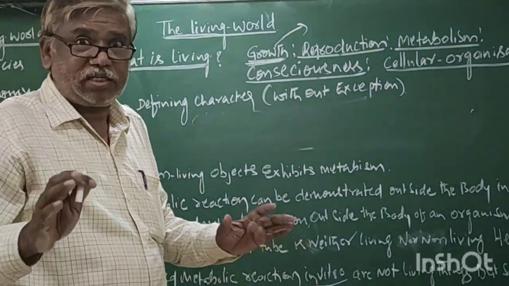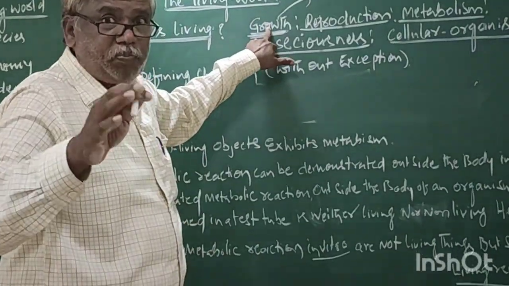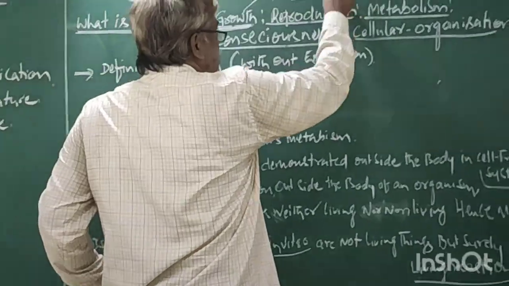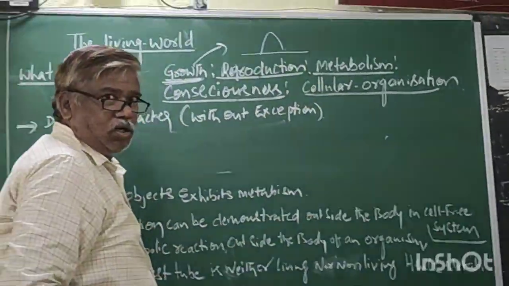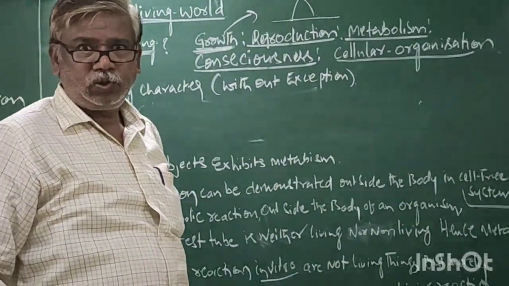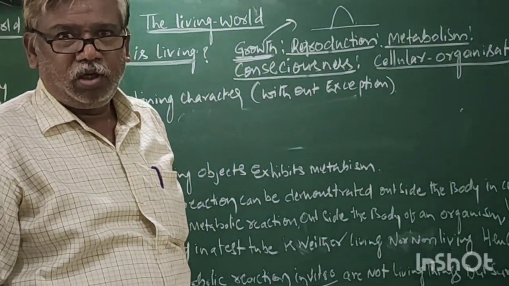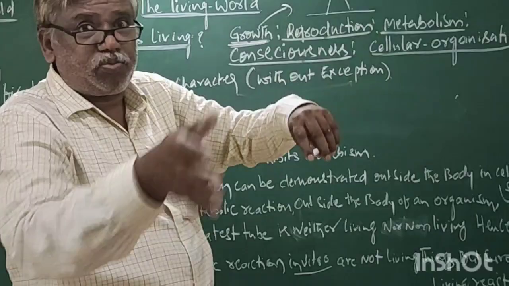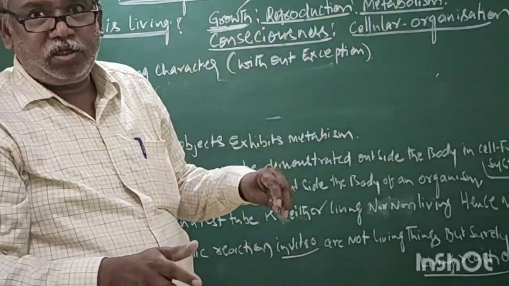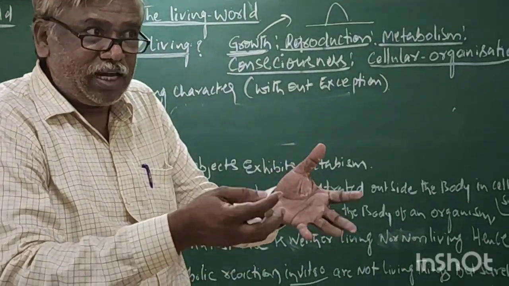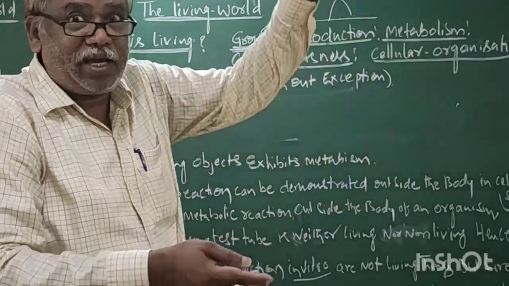Now the growth, as I said, is a character of living organisms. But in some cases, it is also present in non-living things, like mountains. Dust and soil are deposited on the surface of the mountain due to some factors. Due to this, that non-living thing increases in size day by day.